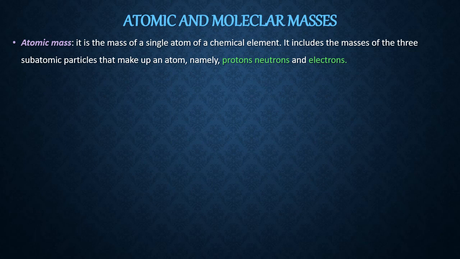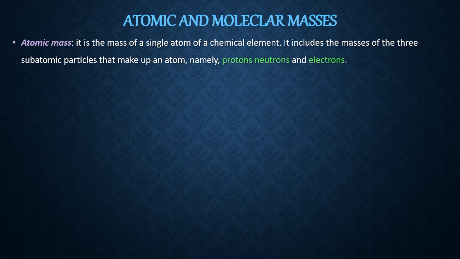Out of the three, protons and neutrons are present at the center of the atom, which is known as the nucleus, given by Ernest Rutherford, whereas the electron revolves around the nucleus. So two are in the nucleus, one is surrounding the nucleus. This is the structure of the atom.